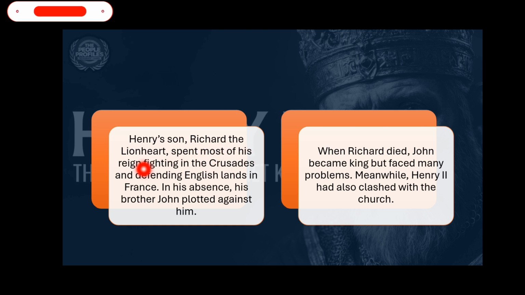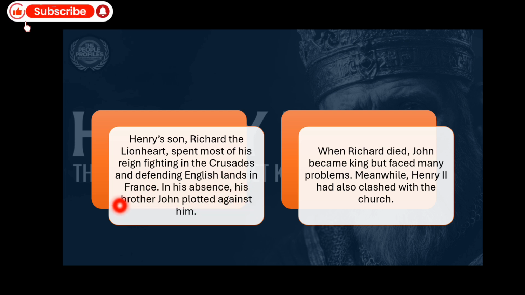So Richard the Lionheart spent most of his reign fighting in the crusade, and defending English lands in France, because England also owned some land in France. Richard, who was the son of Henry II, had got the title of Lionheart. In France, he was the king of England. He was the son of Henry II.